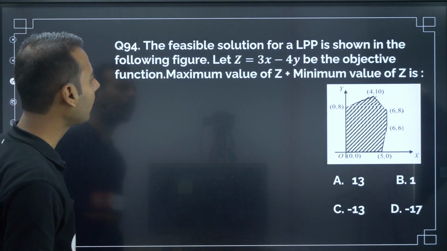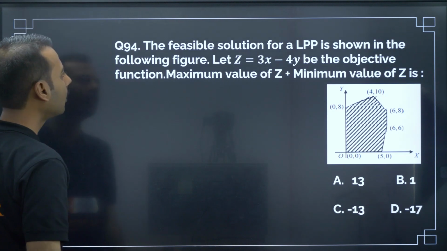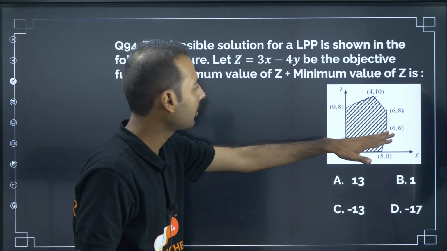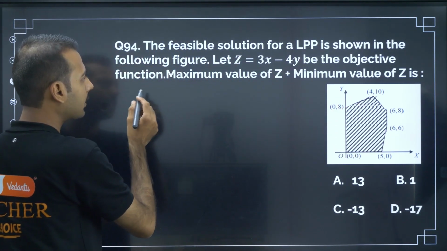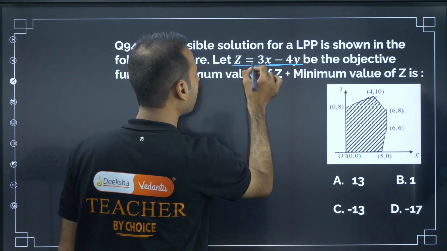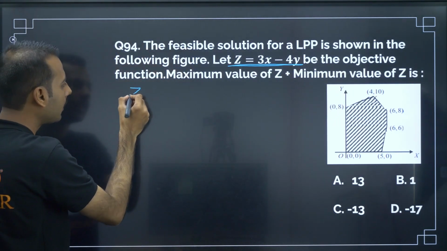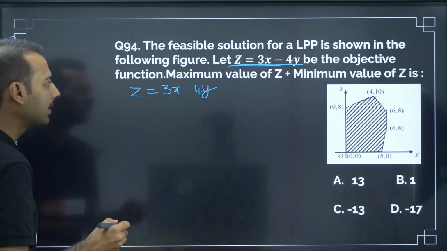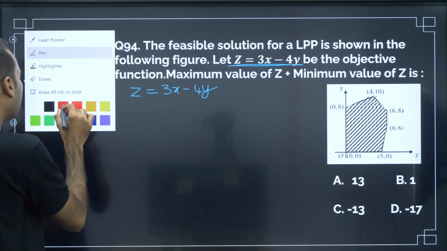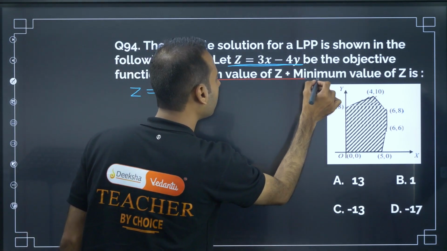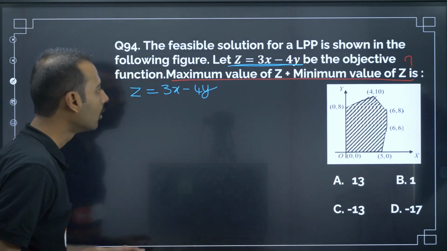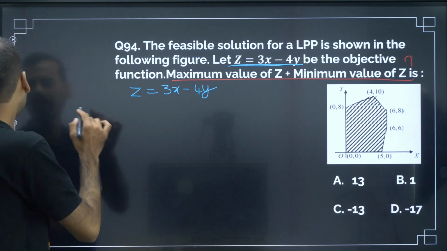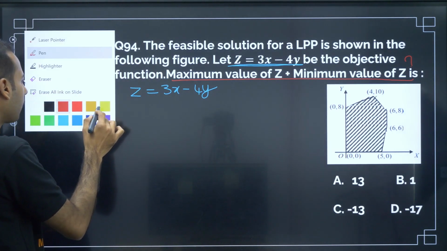The feasible solution of LPP. So what is the given information? The feasible solution for LPP is shown in the following figure. So the feasible region means this shaded region. Let z is equal to 3x minus 4y be the objective function. What is the question? The maximum value of z plus the minimum value of z. So they are asking to find the maximum value of z and the minimum value of z. The question is very simple. You just have to plug in the values.